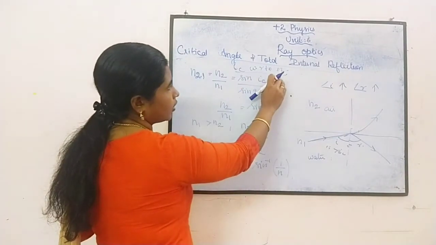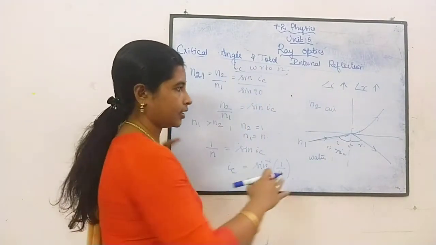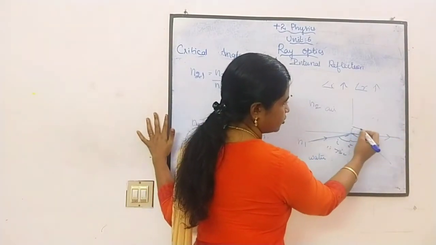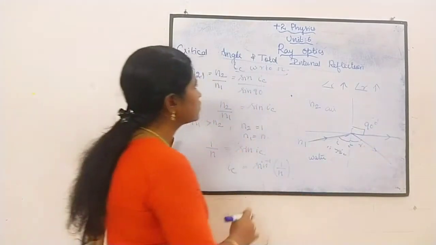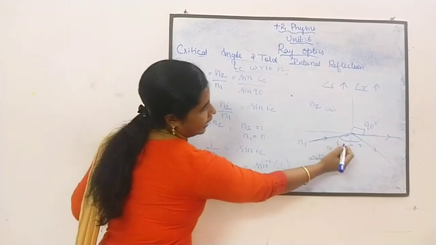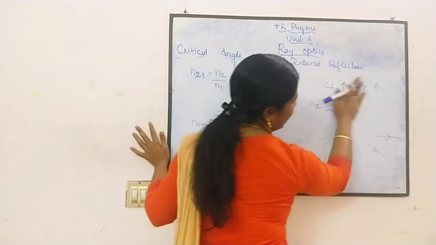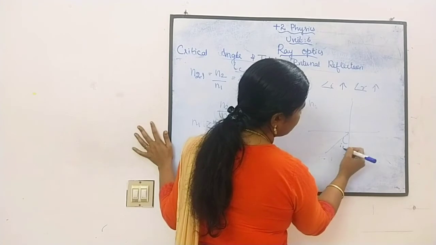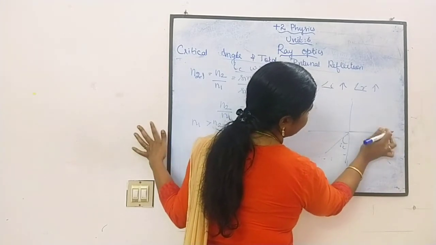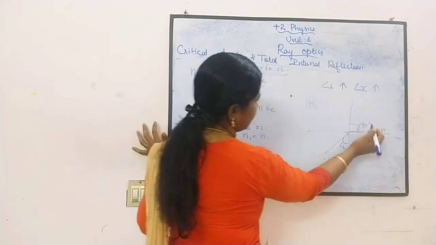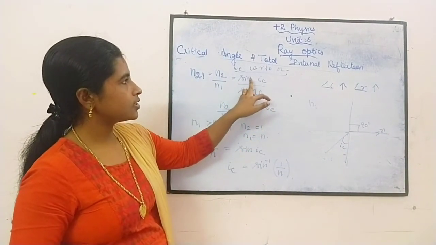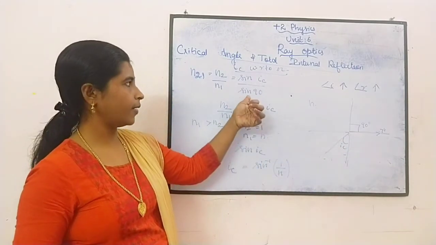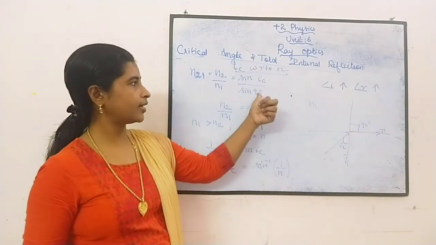Okay, I am talking about the critical angle. Taking the critical angle, okay? Critical angle means the case where the refracted ray comes along the boundary. So the angle is 90 degrees. So the angle of incidence is the critical angle. At a certain angle of incidence, the refracted ray becomes 90 degrees. So the sine of the angle of incidence is the critical angle, and we take whichever angle becomes 90 degrees. Sine of 90 degrees, where the refracted ray is at 90 degrees.